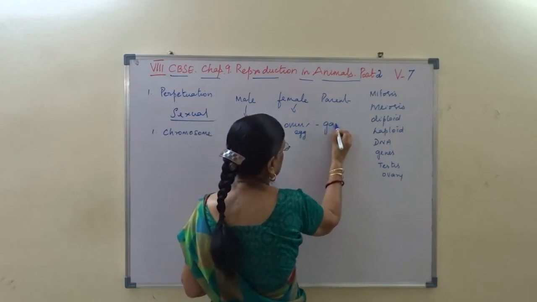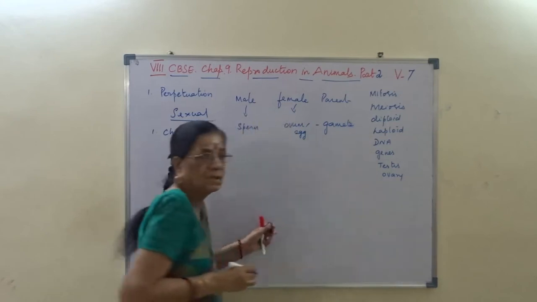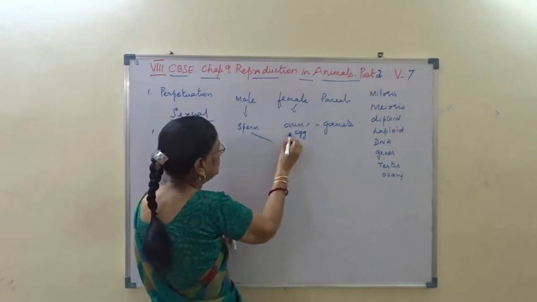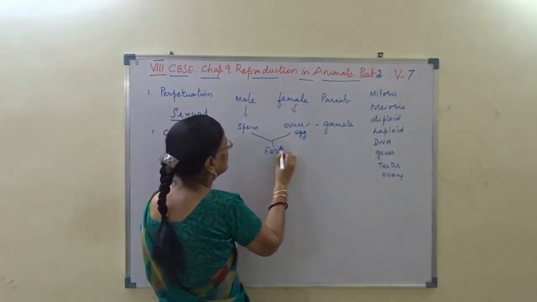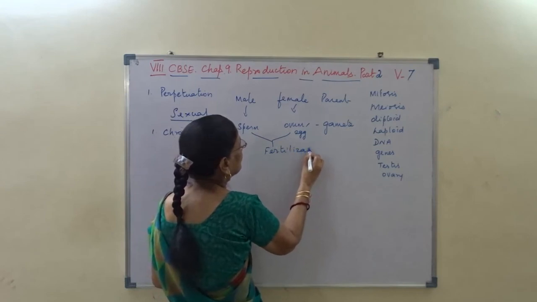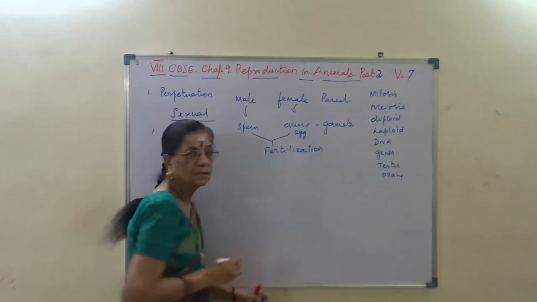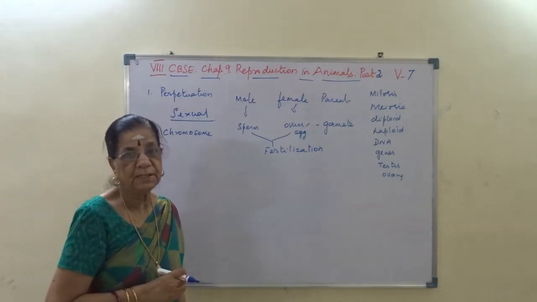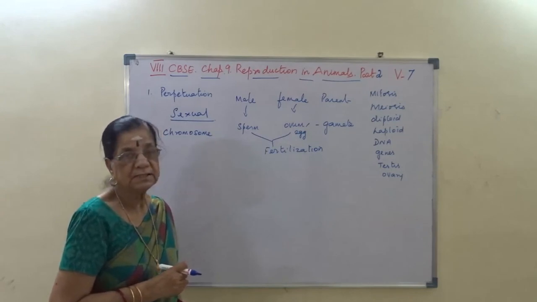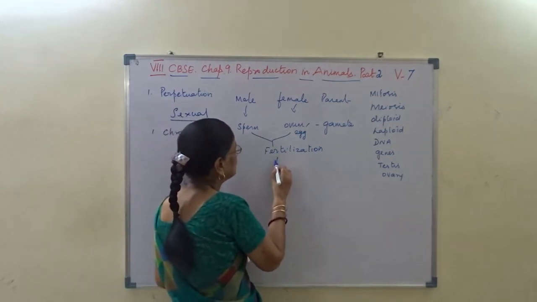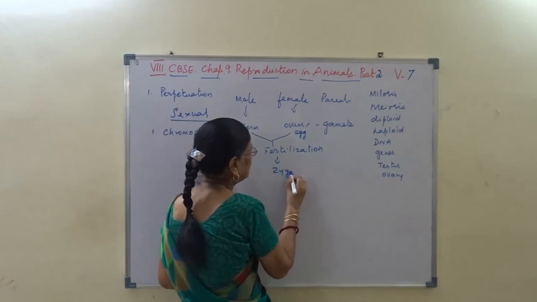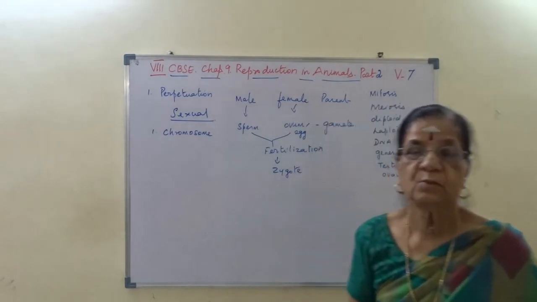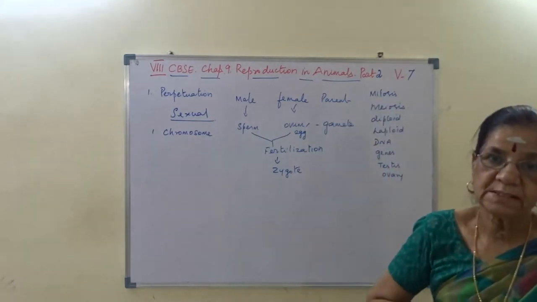These are called gametes. And the fusion of male and female gamete is called fertilization. And as a result, zygote will be formed. I hope you understand this.